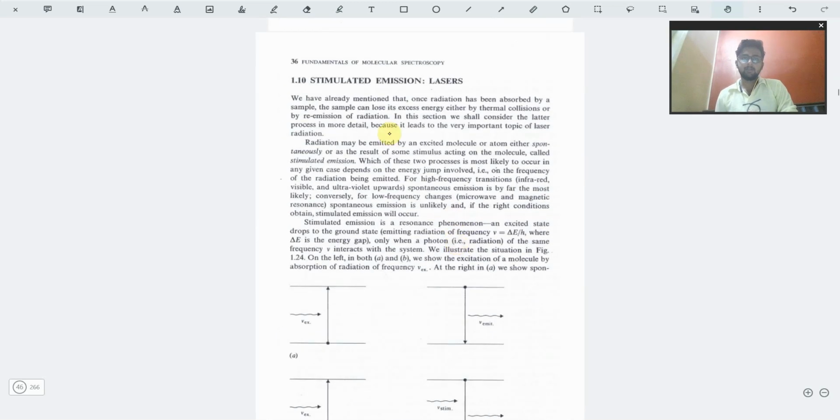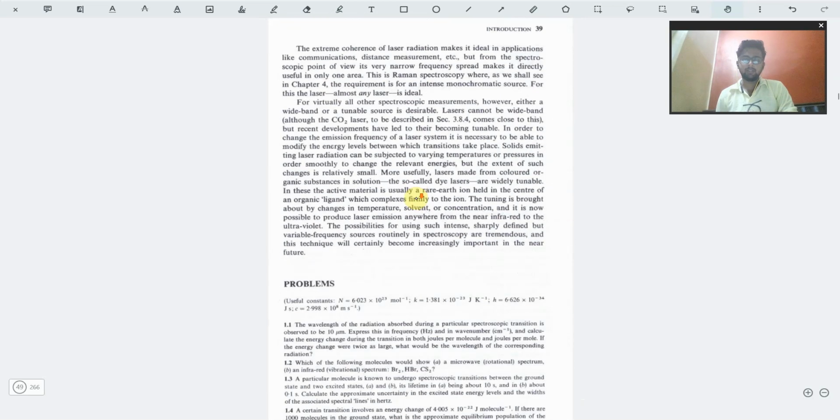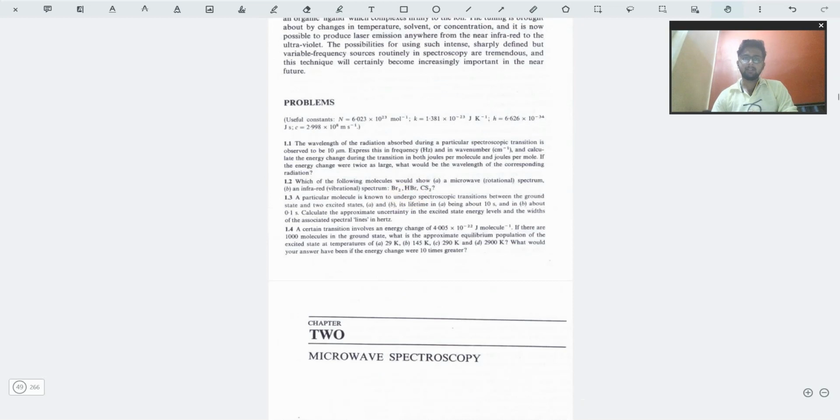Then we have stimulated emission and lasers. These are some things that we need to study. And you can see that problems are given. Here only four problems are given, because basically no such formula was there in this chapter.